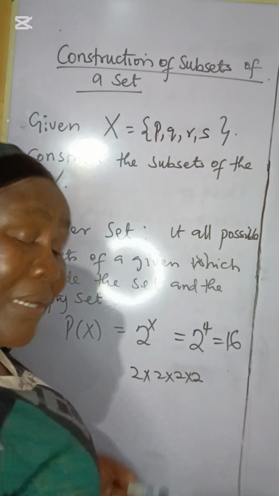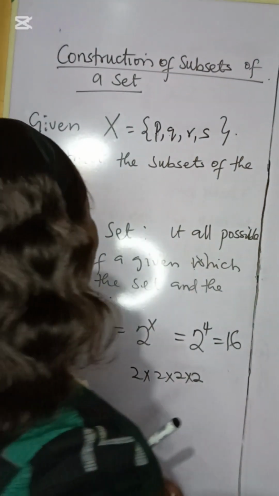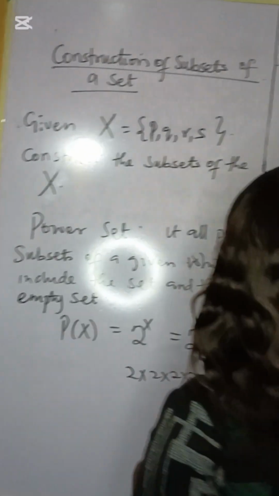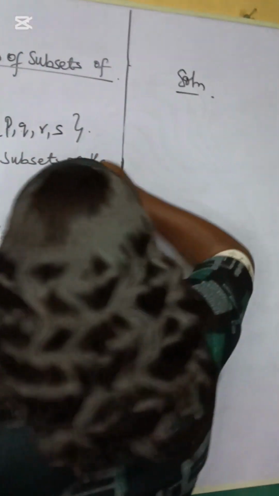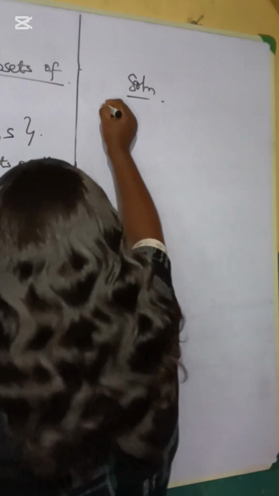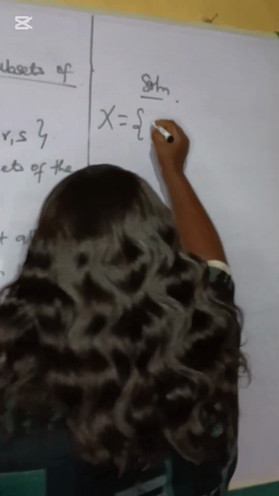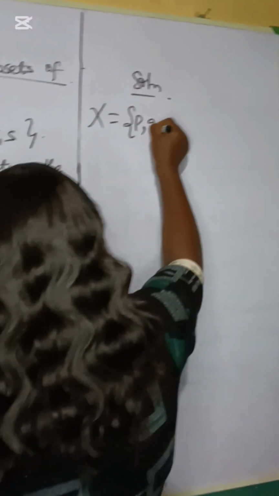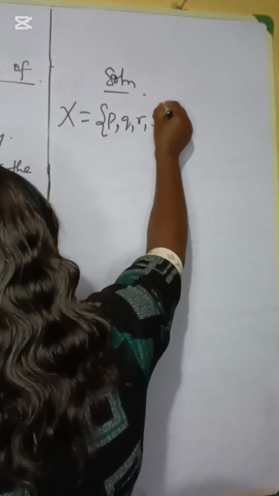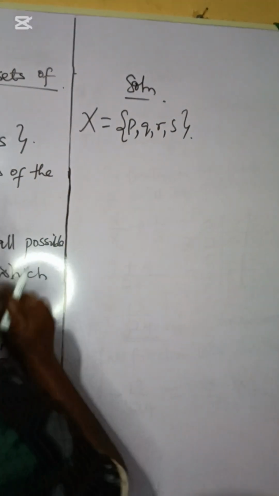So let's play around with these things. We have the solution. The set was given, we have x equal to, of course it must be in curly brackets, p, comma, q, comma, r, comma, x. And we want to construct the subsets of this given set.